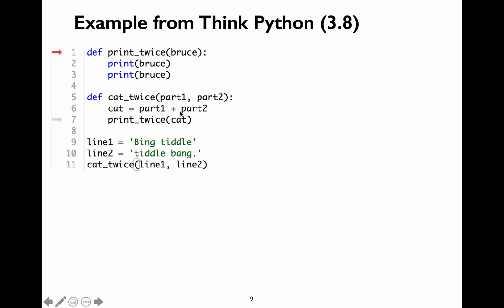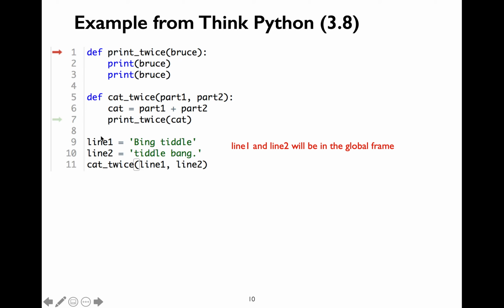This positional argument of cat lines up with the parameter bruce. Inside the print_twice function, we are calling the print function twice to display bruce. So the output of this particular program is going to be bing tiddle tiddle bang, bing tiddle tiddle bang in 2 lines. Let's understand frames with respect to this particular example program.